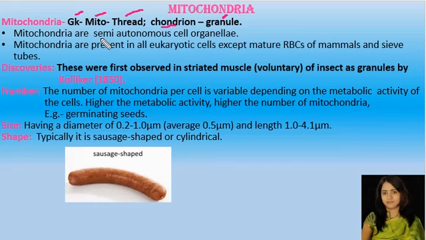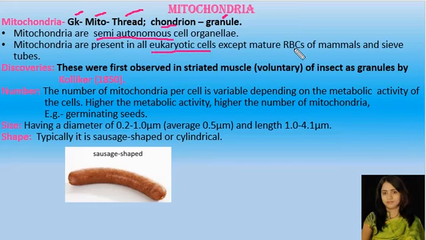The mitochondria are semi-autonomous cell organelles. Why are these known as semi-autonomous cell organelles? Because in mitochondria a small circular double-stranded DNA is present. Hence the mitochondria is partially dependent on the nucleus for its functions and activities. Hence the mitochondria are known as semi-autonomous cell organelles.